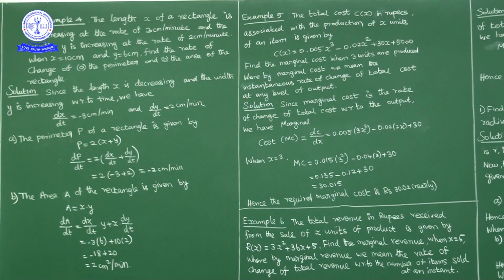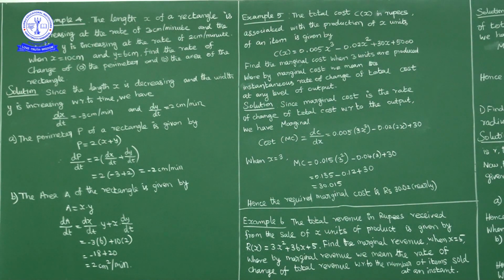Okay, example 5. The total cost C(x) in rupees associated with the production of x units of an item is given by cost. Okay, production cost given. C(x) is equal to 0.005 x cube minus 0.02 x square plus 30x plus 5000, where x means number of units. Okay, find marginal cost when 3 units are produced. We have to find marginal cost when x is equal to 3.